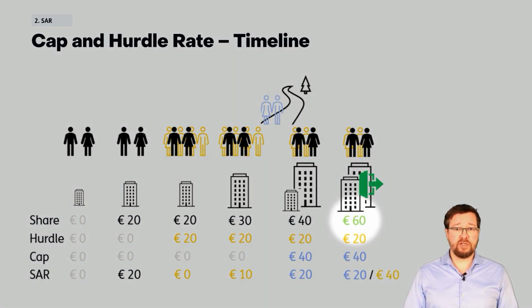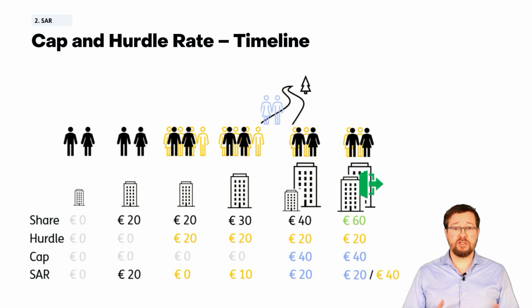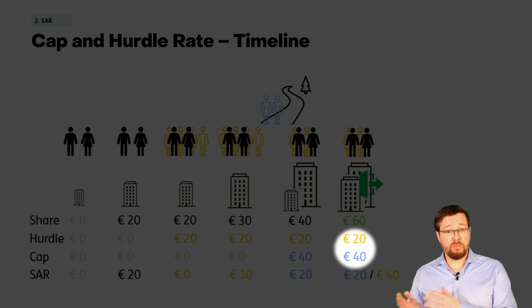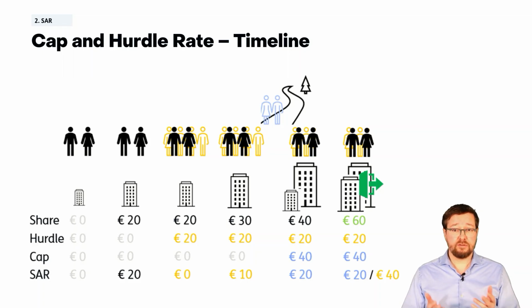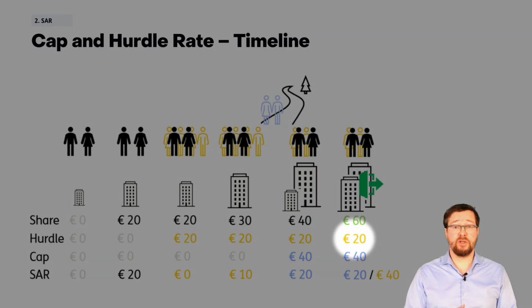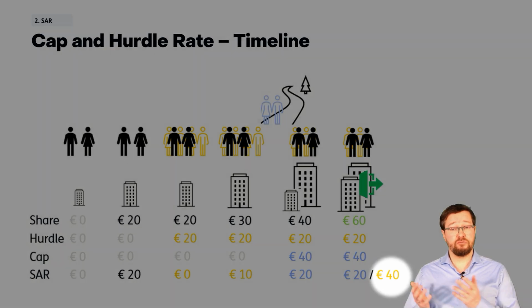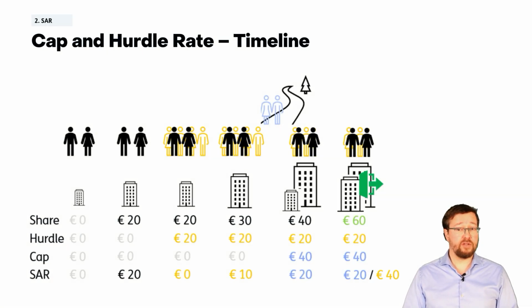Finally, you sell the company at a share price of 60 euros. This means that the people who left get the max 40 euros minus the hurdle rate of 20, so they get 20 euros. The employees that stayed can execute their SARs at the full share price minus the 20 euro hurdle rate, so they get 40 euros per SAR they own.